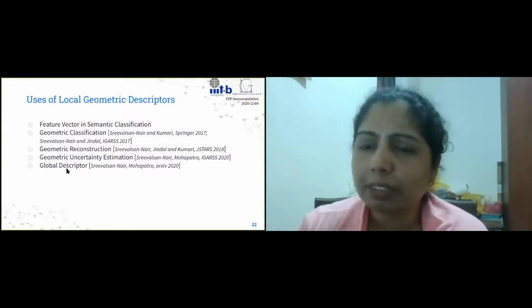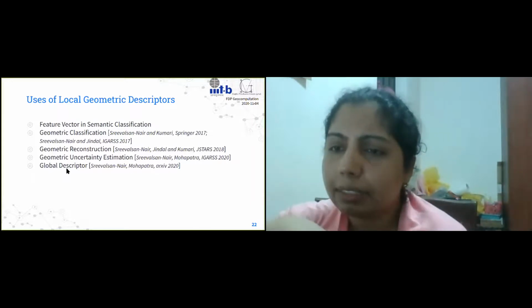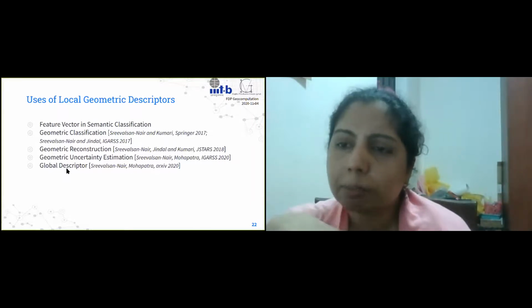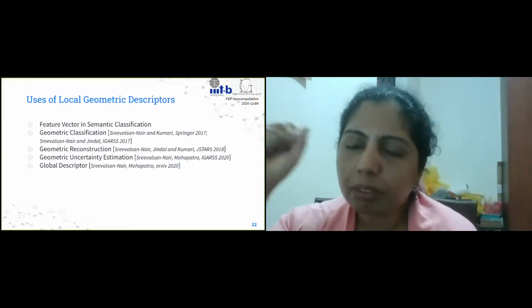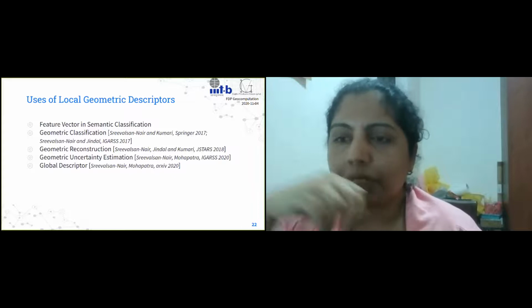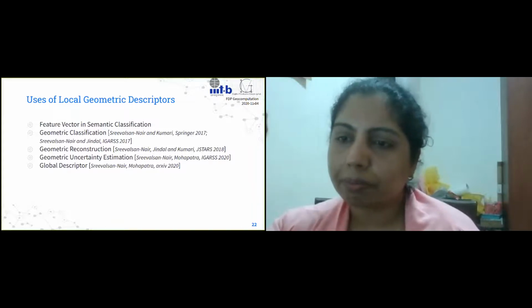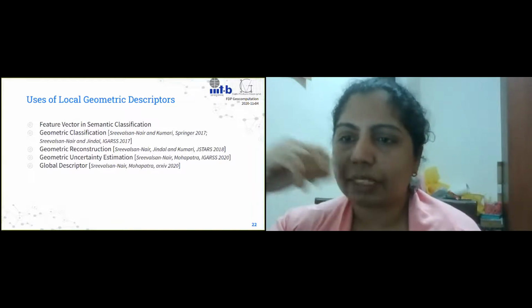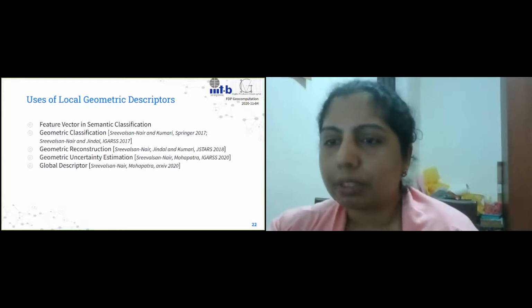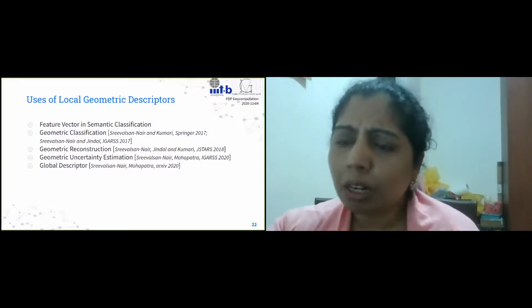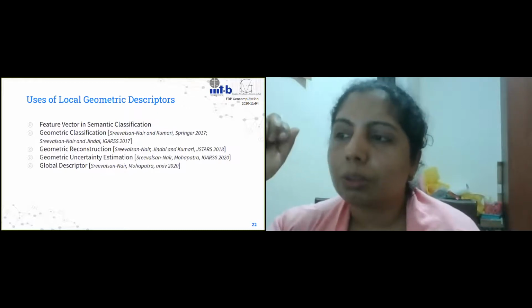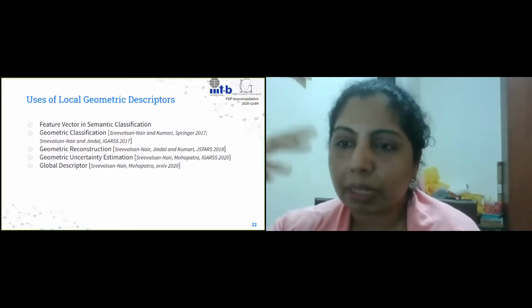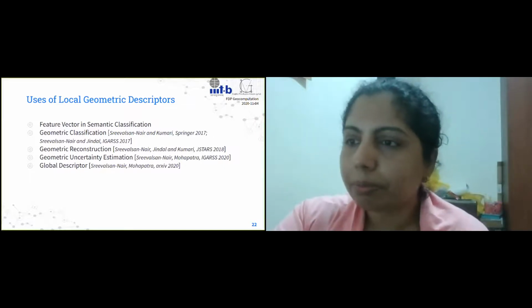And the last part is we looked at how we can collect these local descriptors together and find a descriptor for the entire point cloud. So the idea is how would we find a point cloud that is collected from an urban region versus forest? How would we find the difference between the two? So we need global descriptors. So these local descriptors can be aggregated together to find a global descriptor. That was the last thing.